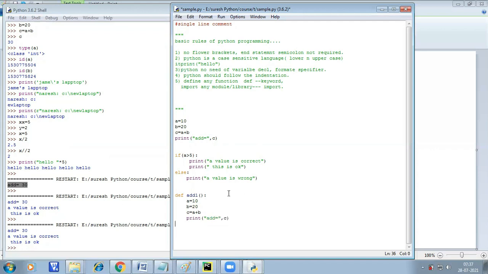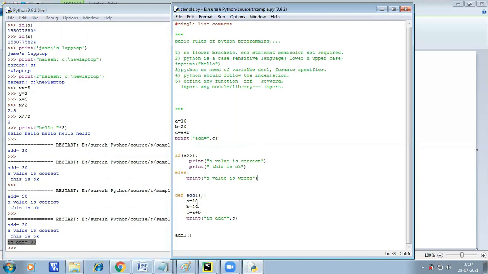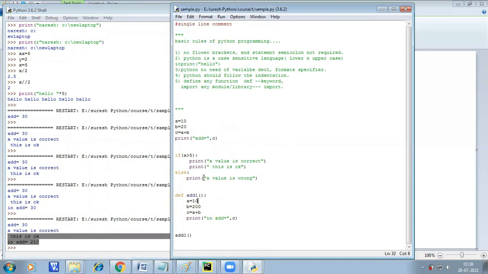So if you want to define a function, here we compulsorily need to use def as a keyword. Here I just created a function name with the same logic. If you want to execute it, we just call the function name. I am using addition here. If you try to execute, we just call add one and we can execute. This is 30. If you want to change it, you can change it to 100. Now you can see the difference. Here it's 210, and earlier it was 200. So it's a basic difference.